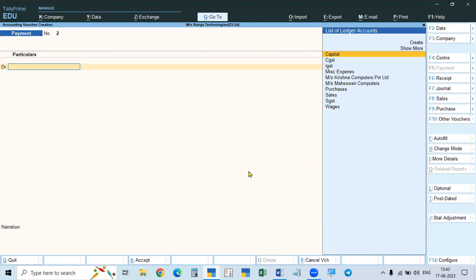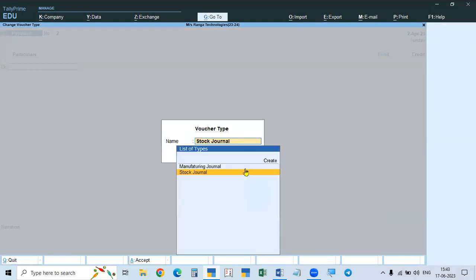For purchasing, we open the purchase voucher like that. For this one, the shortcut key is Alt F7. But for both stock journal and manufacturing, the key is F7. It is actually the stock journal key. We created this manufacturing journal under the stock journal only, so both will be shown.